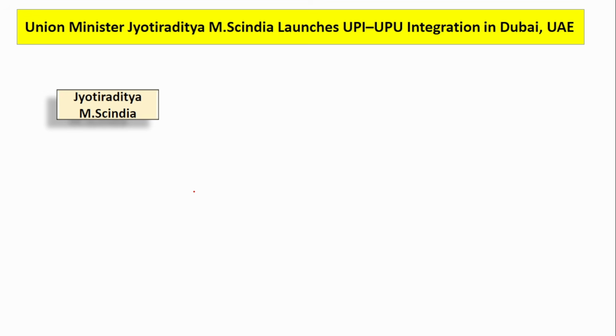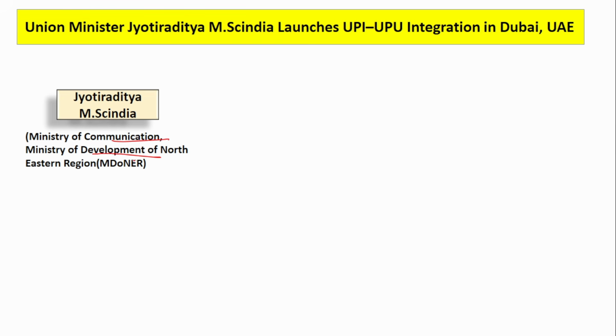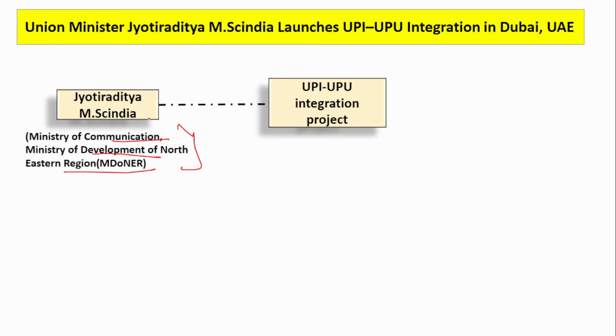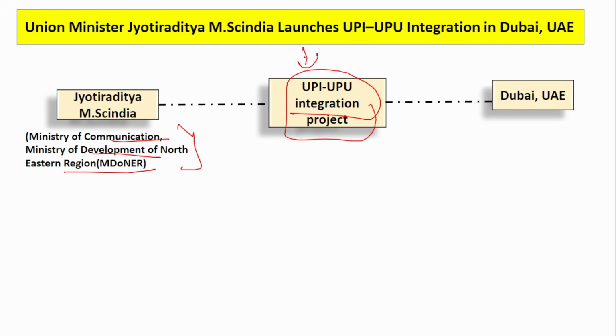The next news is Jyotiraditya Scindia. He heads the communication ministry and also the development of the northeastern region. These two ministries are headed by Jyotiraditya M. Scindia. He has launched the UPI-UPU integration project. UPI, you know, is Unified Payment Interface. But what is this UPU? UPU is Universal Postal Union. It is nothing but a network which connects the postal services of 192 member countries.